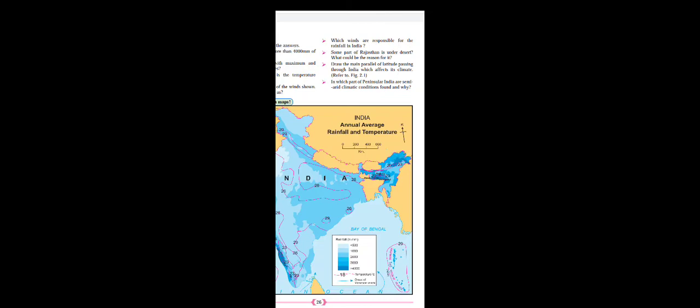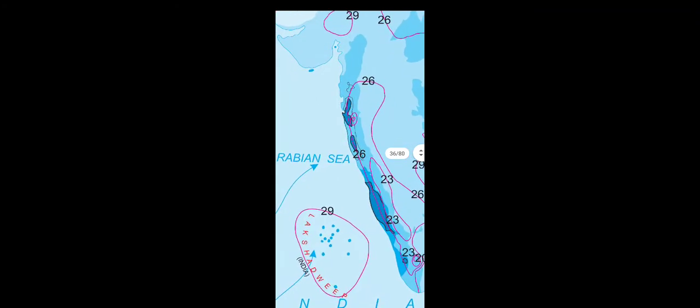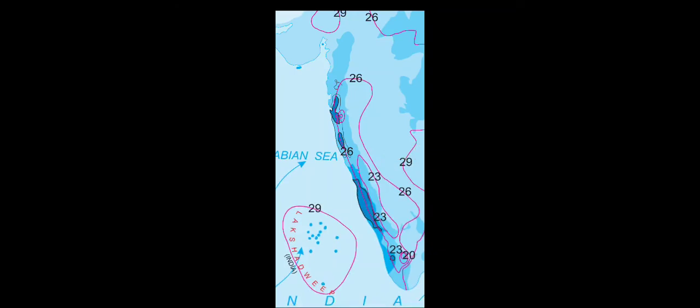Last question: in which part of peninsular India are semi-arid climatic conditions found, and why? Semi-arid conditions are found in the east of the Western Ghats. Here is the Western Ghats, and because of the Western Ghats this region receives heavy rainfall.